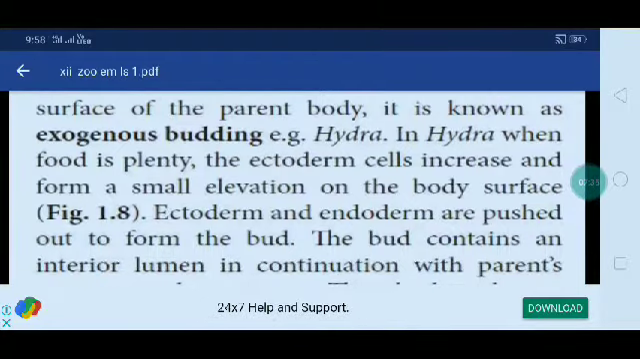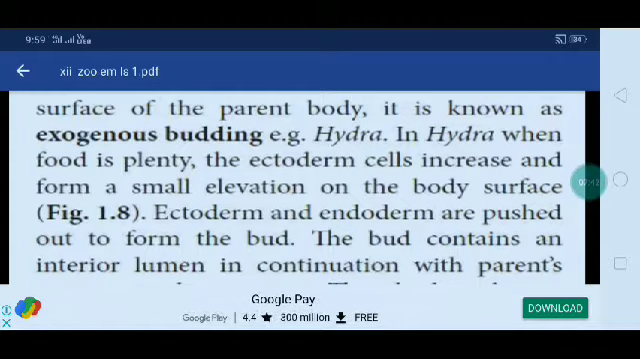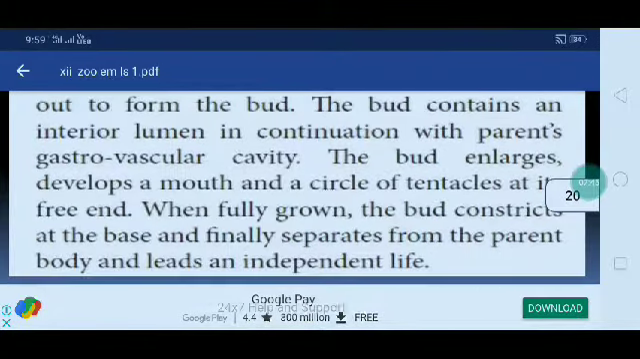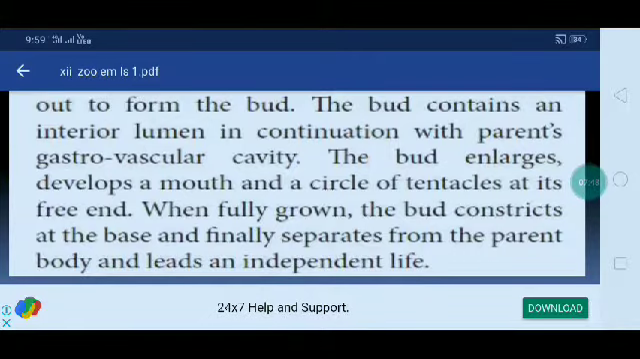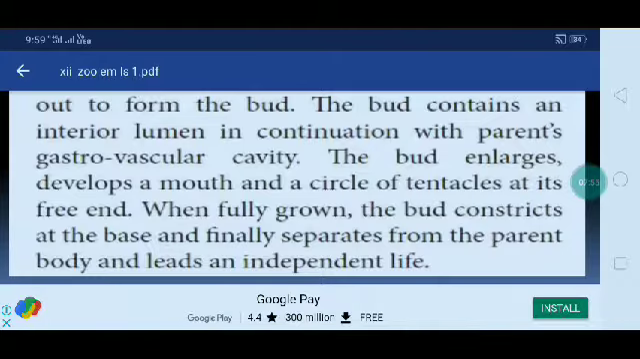For example, Hydra shows exogenous budding. In Hydra, when food is plenty, the endoderm cells increase and form a small elevation on the body surface. Ectoderm and endoderm are pushed out to form a bud. The bud contains an interior lumen in continuation with the parent's gastrovascular cavity. The bud enlarges, developing a mouth and a circle of tentacles at its free end. When fully grown, the bud constricts at the base and finally separates from the parent body and leads an independent life.